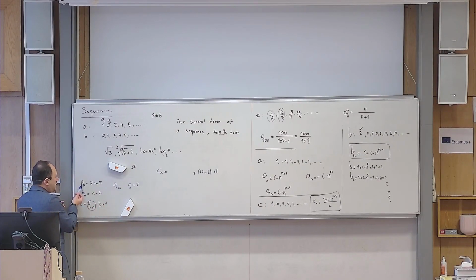Because let me ask you, what is a number 10? If I give you this formula and I ask you for a number 10, you just take n off and replace it with 10. 2 times 10 is 20, plus 5, 25. You answer immediately 25. If I ask you what is a_7, you replace n with 7, so it becomes 14 plus 5 is 19. So you can answer that.